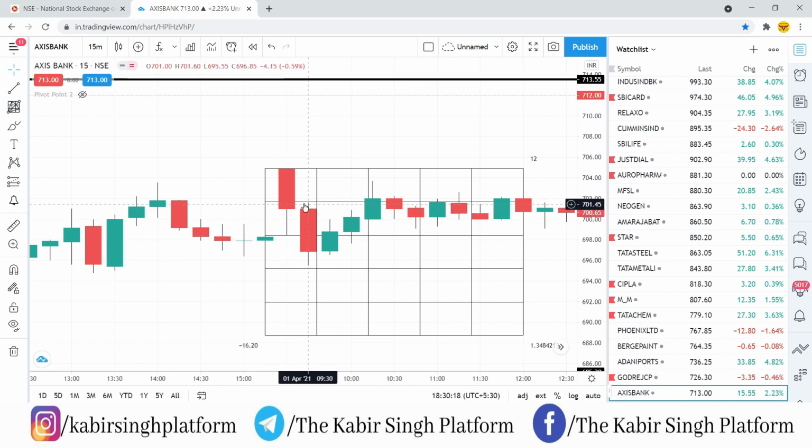In this case, the price went below the low of the first 15 minutes candle. So this is your trigger candle. Okay, but you will only take entry when the low of a trigger candle is crossed. So in this case, the low of a trigger candle is 695.55. So whenever the price is going below this price, you will take an entry.